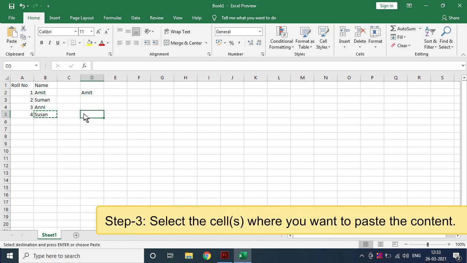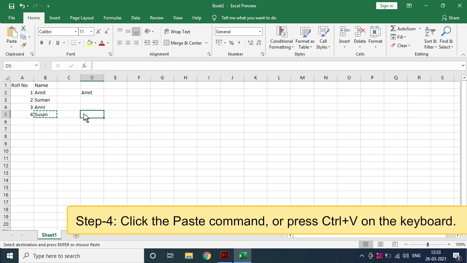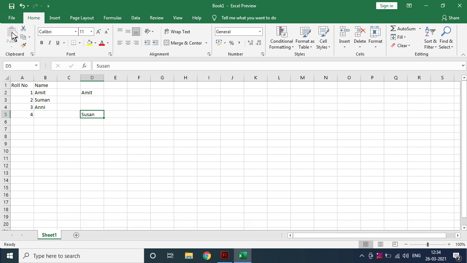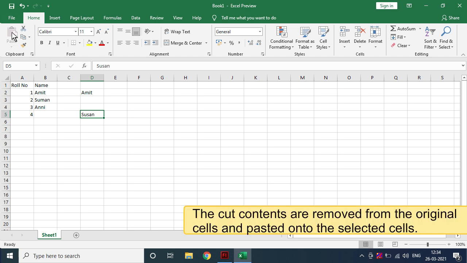Step 3. Select the cells where you want to paste the content. Step 4. Click the Paste command or press Ctrl+V on the keyboard. Cut content will be removed from the original cell, B5, and pasted into the selected cell, D2. The cut contents are removed from the original cells and pasted onto the selected cells.